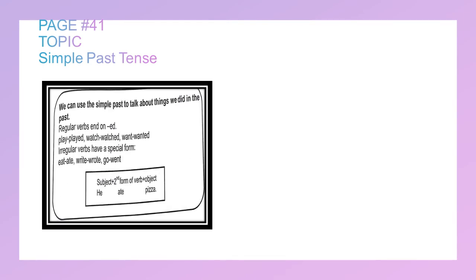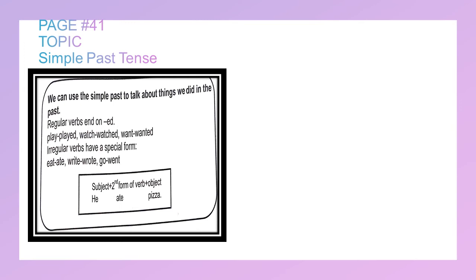Page number 41, topic: simple past tense. Now what is simple past tense? We use simple past to talk about things we did in the past. We use simple past tense to describe the things that we have done in the past. Regular verbs end with ed. We end the verb with ed to show that it is past tense, like play, played, watch, watched.